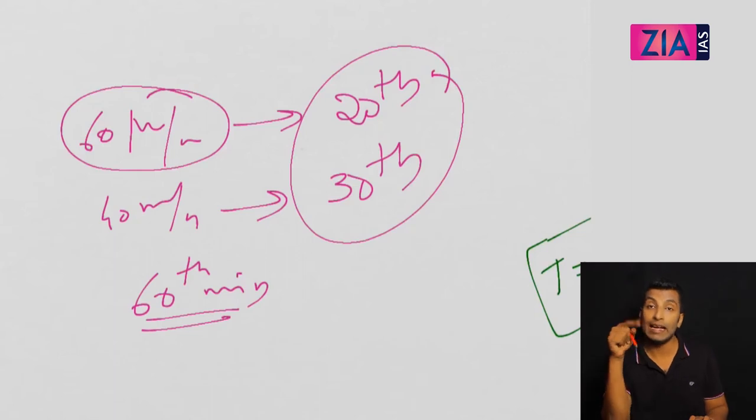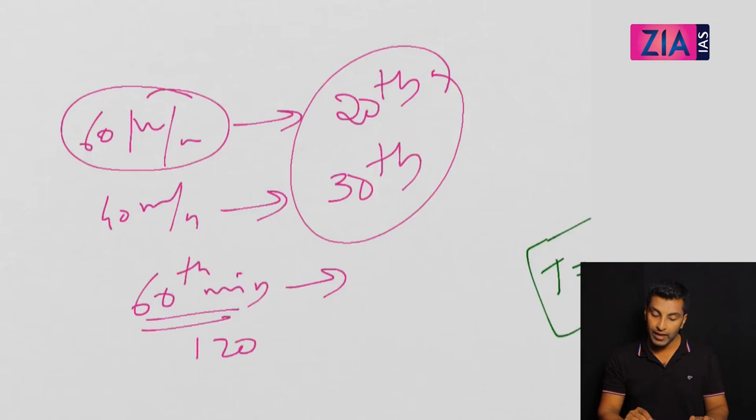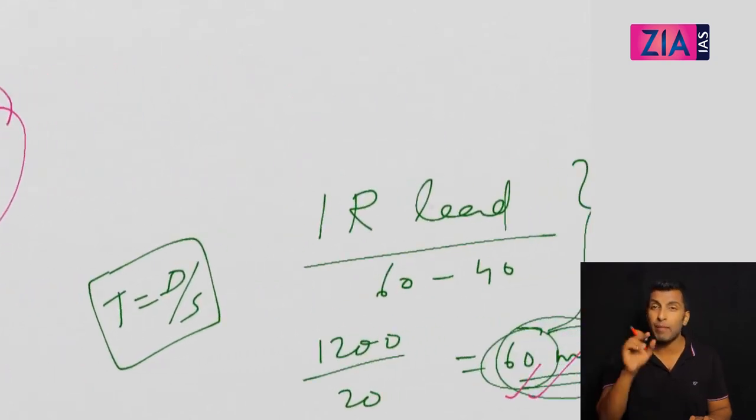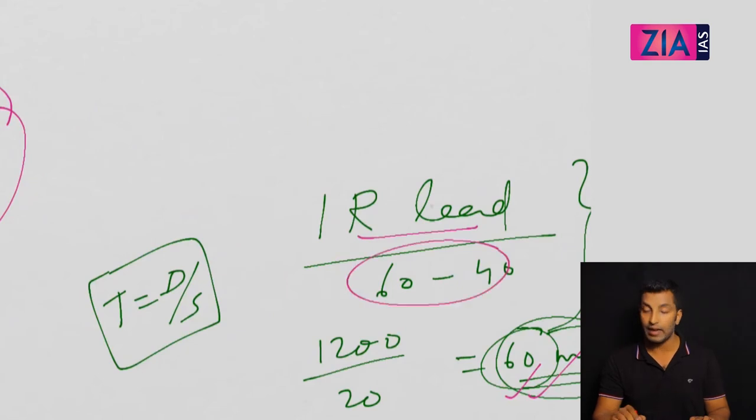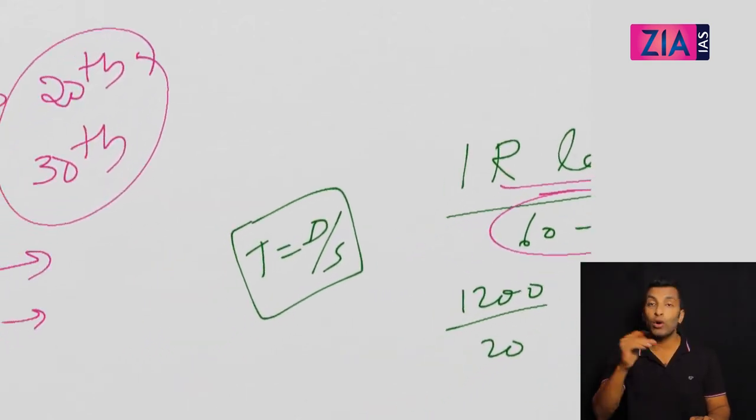Then when they meet the second time at the starting point, take all the multiples. Now 60, then the 120th minute they will again be at the starting point. That's the second meeting at the starting point. I hope this is clear. But if I am simply asking when they will meet for the first time, it is one round lead divided by the relative speed. And in this case, both are the same.